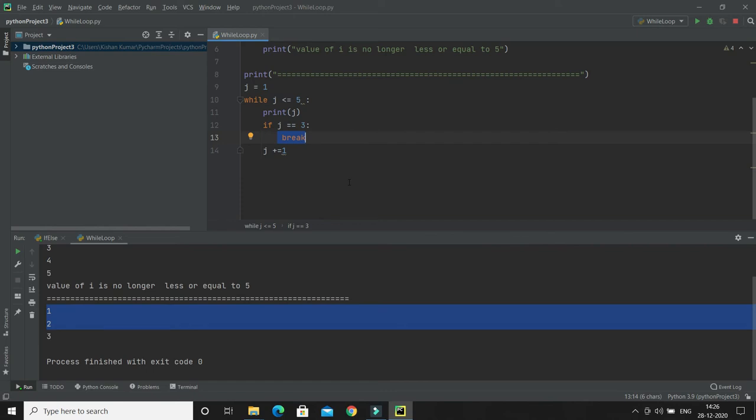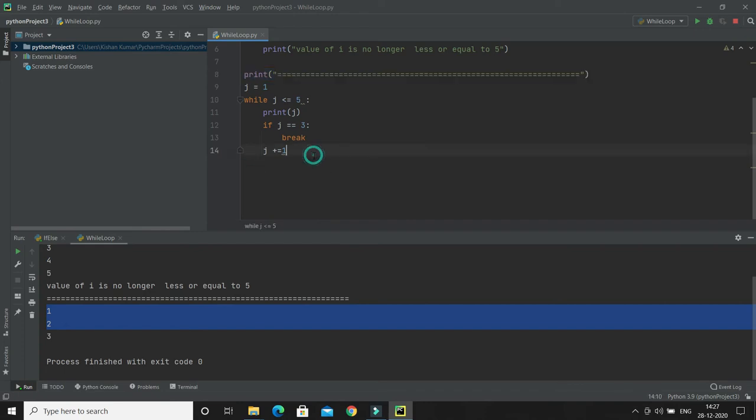And that's basically how the break statement works. So you have a lot of values, and you are looking for one in the loop, and once you get that value, if you would like to exit from the loop, that's what we use the break statement for. I hope you understood when to use the break statement with while.